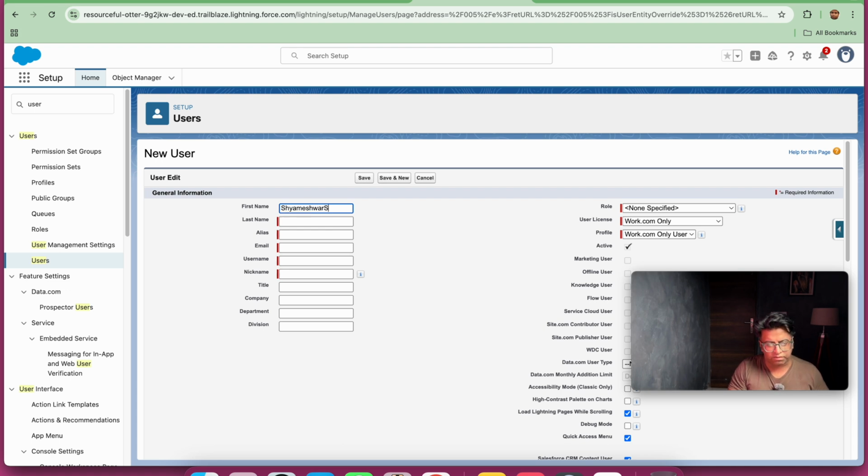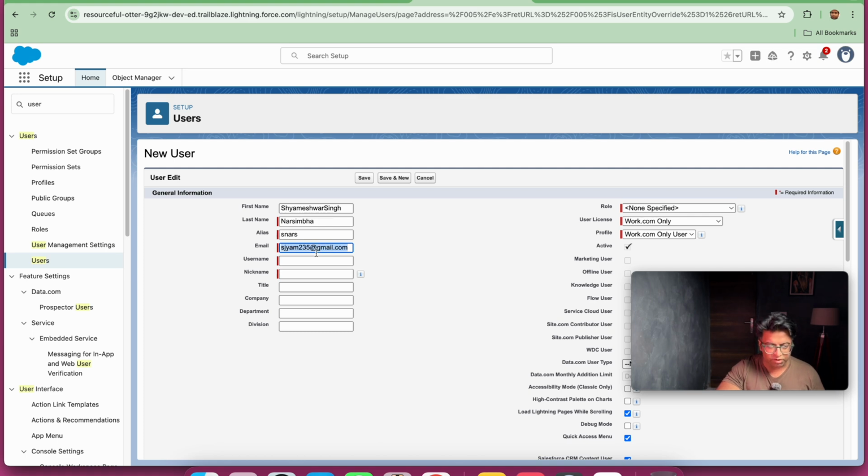Shameshwar Singh. So Sham, since this is random, Sham@gmail.com, and let's make a number so that the username doesn't create issue.